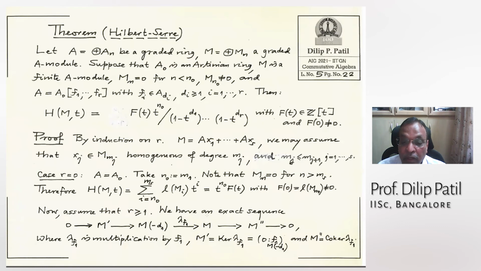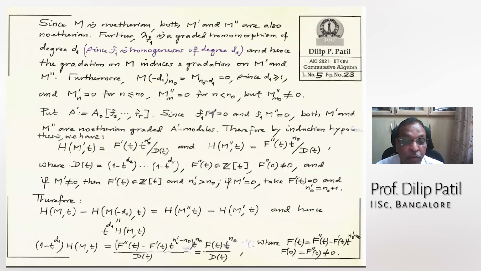So this one at n, this one at n, this one at n, and this one at n, and take their lengths: this minus this, plus this, and then minus this, and then sum it over n. So what do I get? The Hilbert series of M minus the Hilbert series of M(-d_1), and then I shift to the other side the remaining two terms. That will be H_{M''}(t) minus H_{M'}(t).